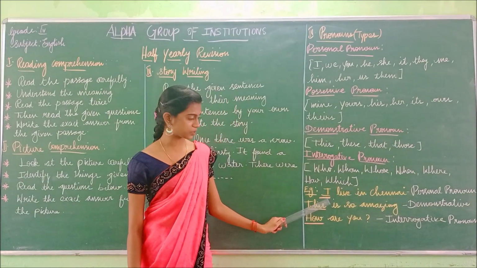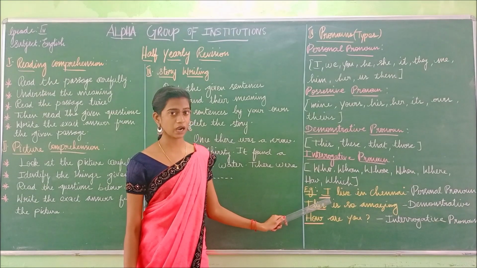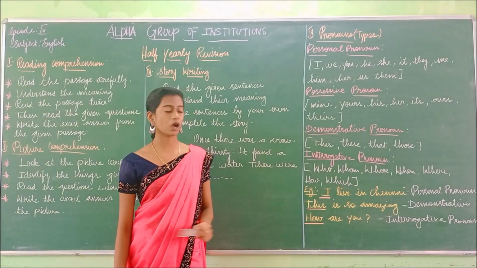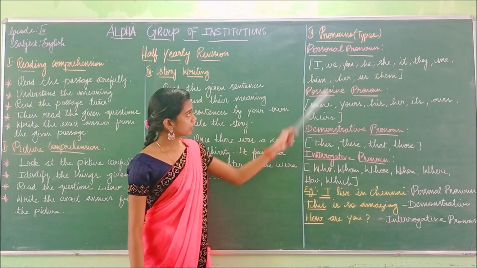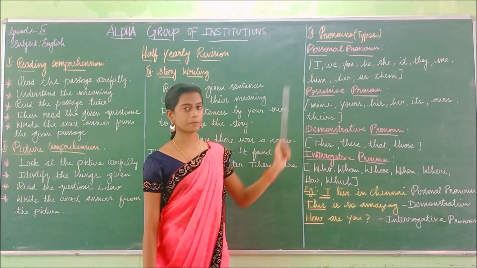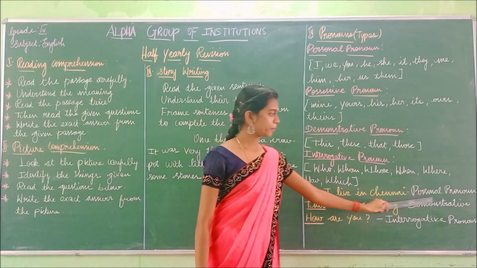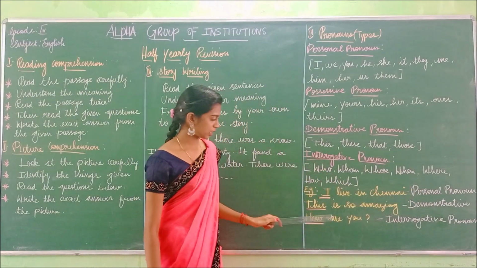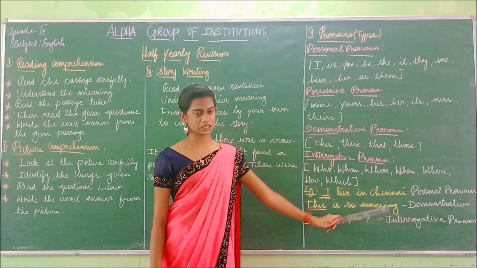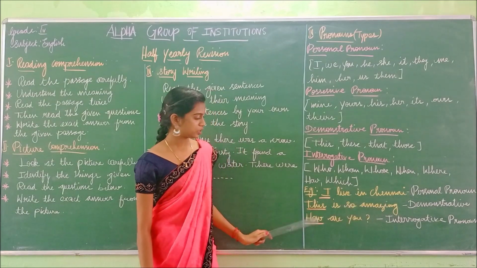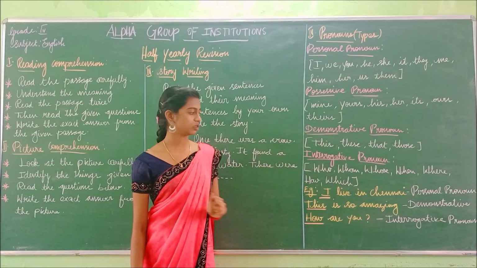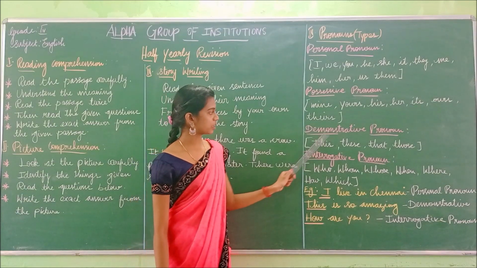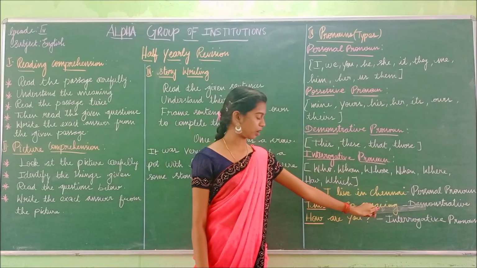So this I has been underlined, and you have to find out what pronoun this is. The I comes under the personal pronoun, so you have to write personal pronoun. The second one: This is so amazing. This has been underlined, and you have to find out what pronoun it is. This comes under demonstrative pronoun.